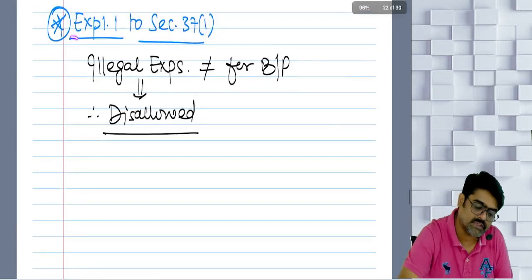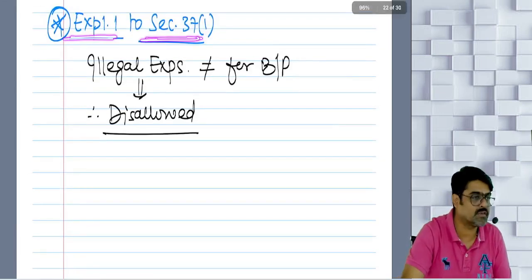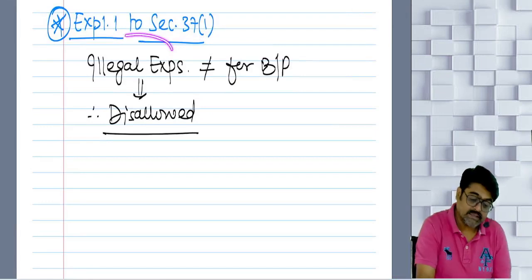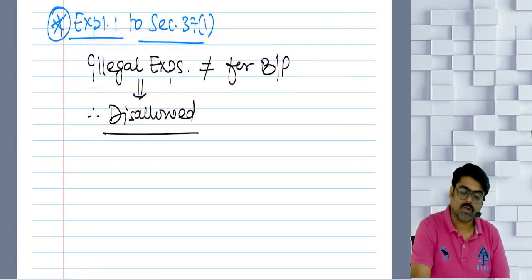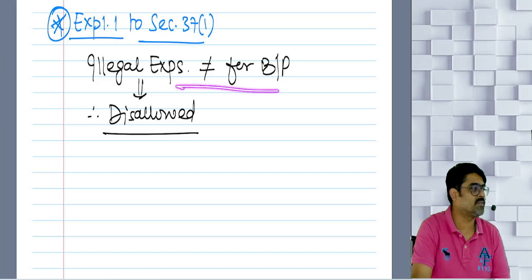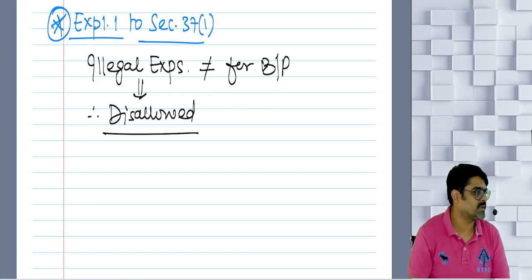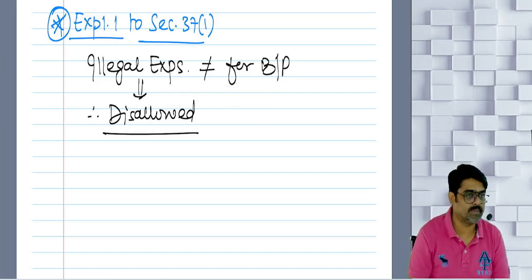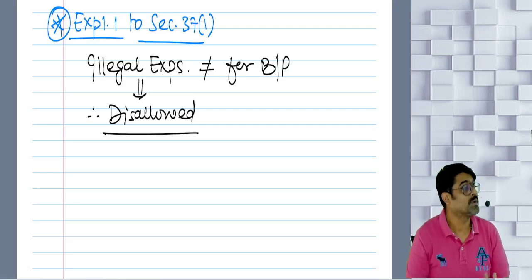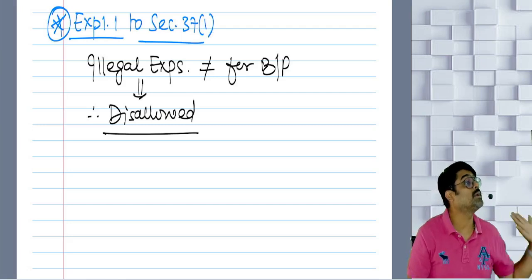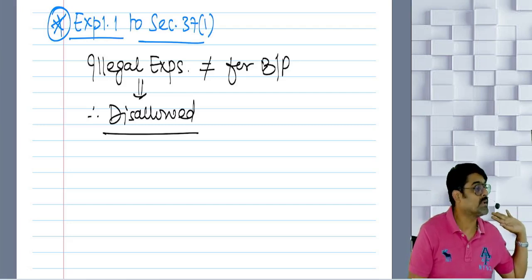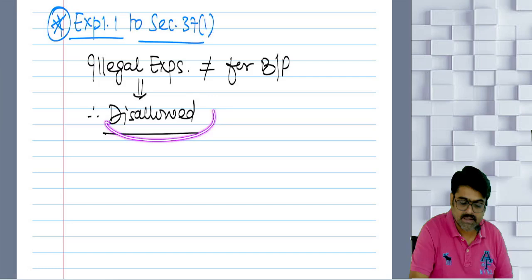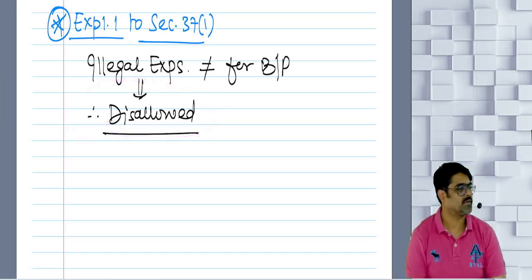Now the first explanation to section 37(1) says that these types of expenses will be considered as if they are not incurred for business or profession. Any illegal expense which you have incurred will be assumed as if it was not incurred for your business or profession, meaning you cannot take the deduction for illegal expenses.